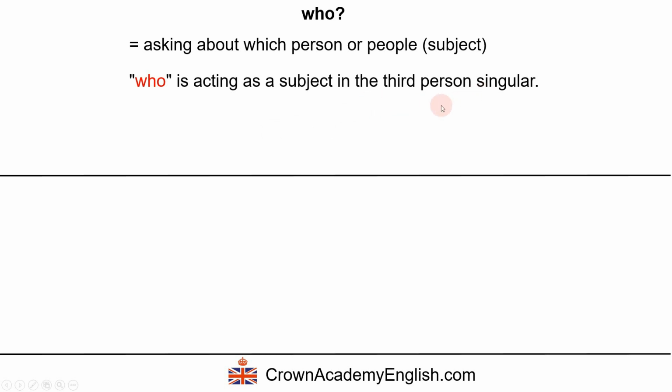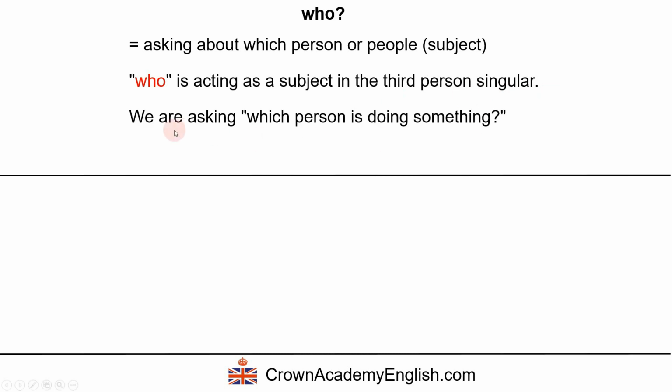In terms of grammar it is the third person singular, and the meaning is, well, we're asking which person is doing something. And this is the general form.